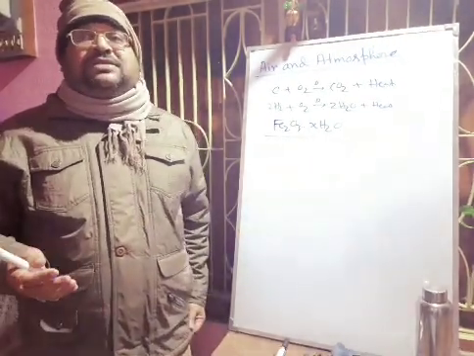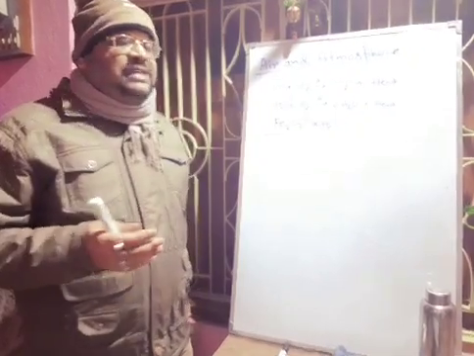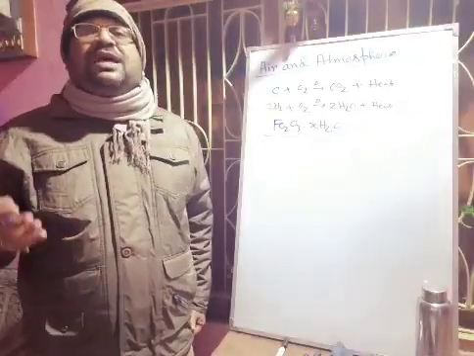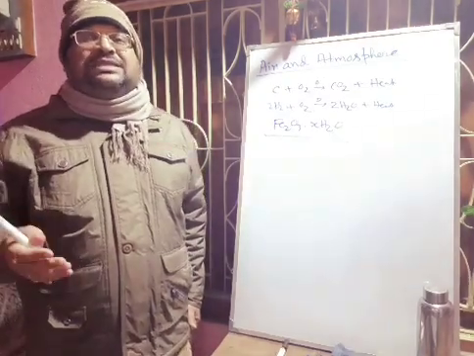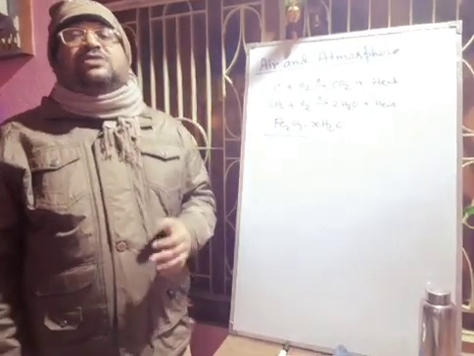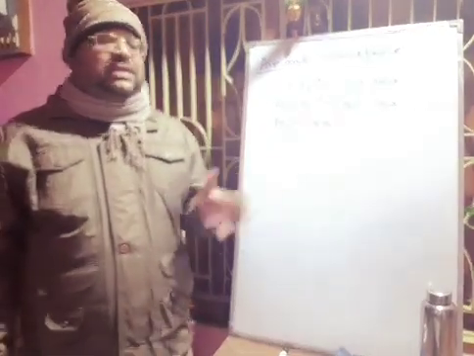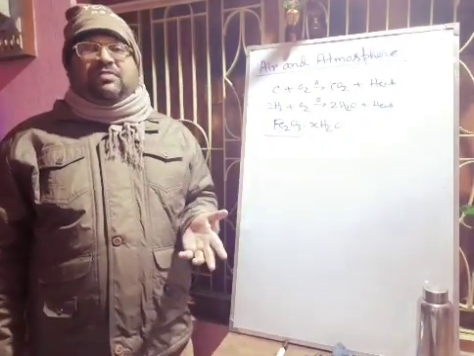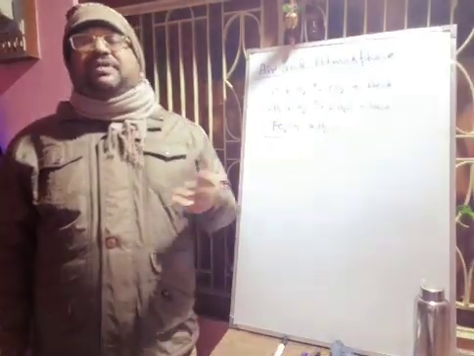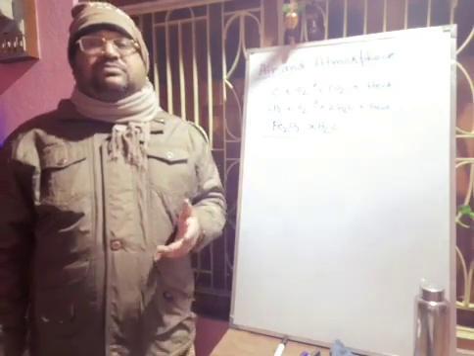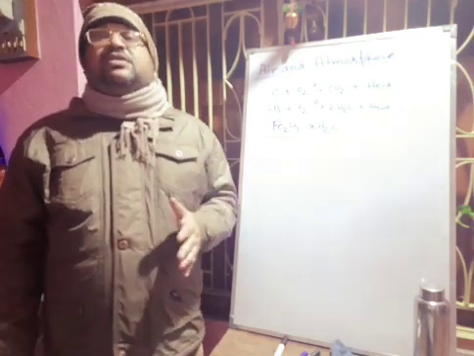Sometimes, if there is the presence of some acidic gases like carbon dioxide, sulfur dioxide, nitrogen dioxide, they will act as catalysts. They will increase the rate of rusting of iron. You know that rusting is a very slow process. So iron is a very useful metal in our day-to-day life, like in bridges, in building frameworks, in vehicles, in different machines made of iron. So it is very important for us.